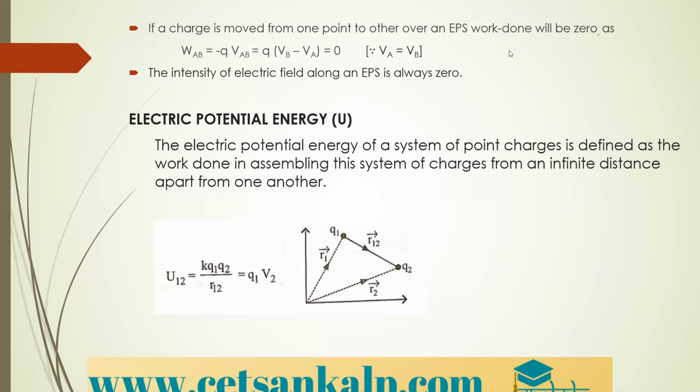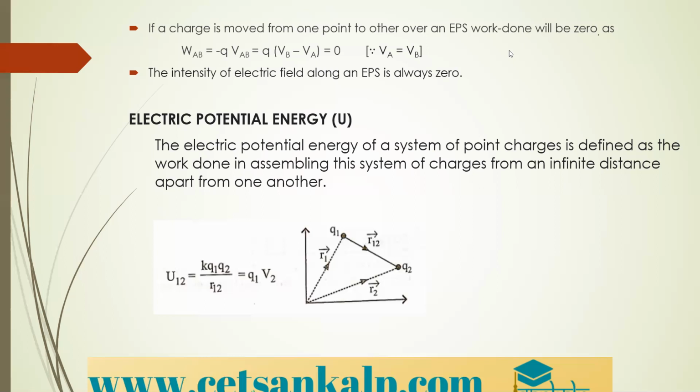Next, electric potential energy. So what is electric potential energy? The electric potential energy of a system of point charges is defined as the work done in assembling this system of charges from an infinite distance apart from one another. You can see in the figure and understand there, right?